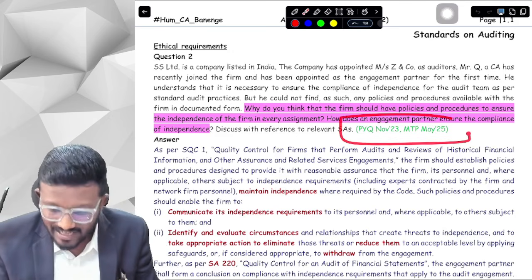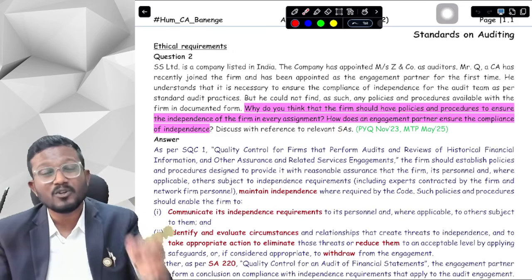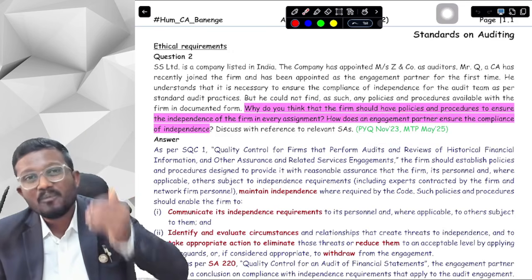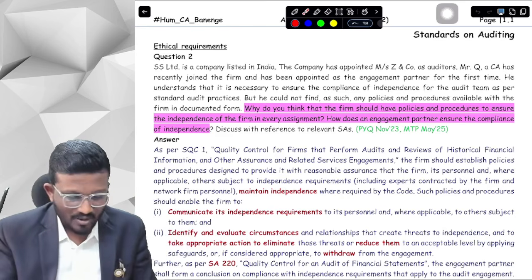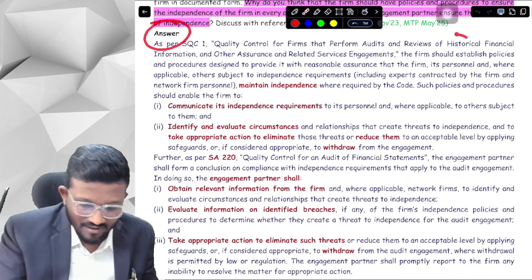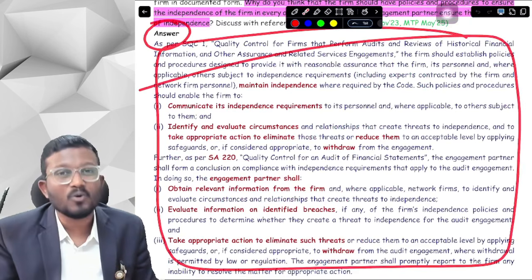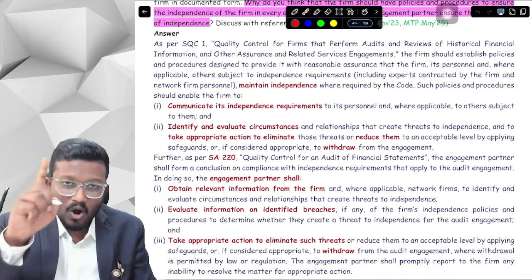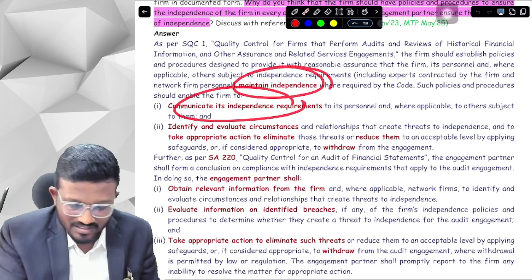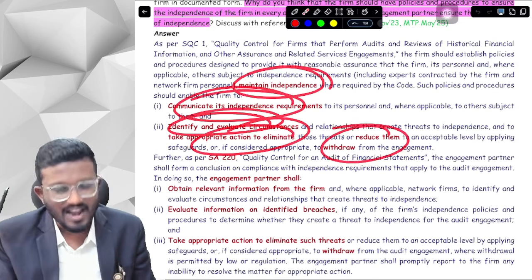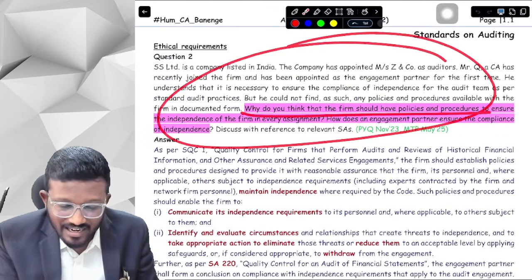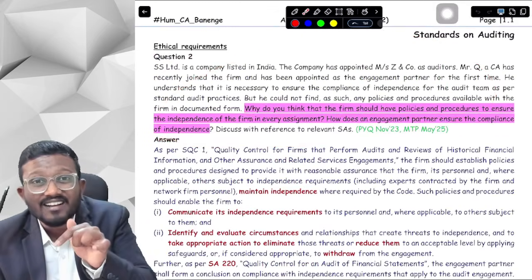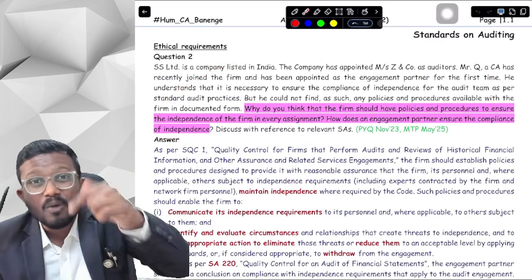Here you can see in green all the sources are mentioned, so that you know how many times a question has come in previous exams, and so you know its relevance and importance. Then we have given an answer, in color coded format. Even the questions, not just the answer. In the answer the keywords are highlighted in red, but in the questions as well we have highlighted. So here you see the highlight. This is the same highlight that you will get in your printed book as well.